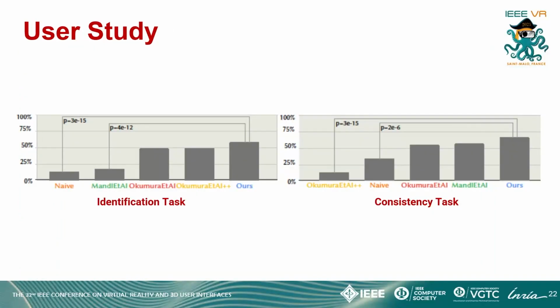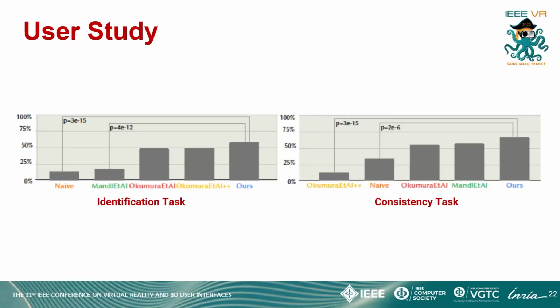In a small user study, we compared the different methods with ours. We provided the user with 2 tasks. In identification task, we asked the user if they can perceive a virtual object in the scene and report the failure rate. Ours was perceived as the hardest to distinguish between virtual and real objects.